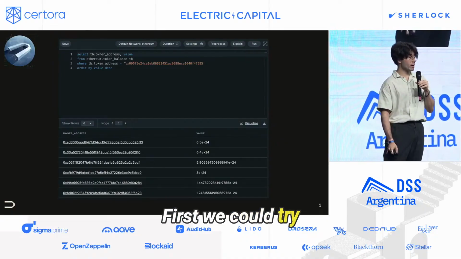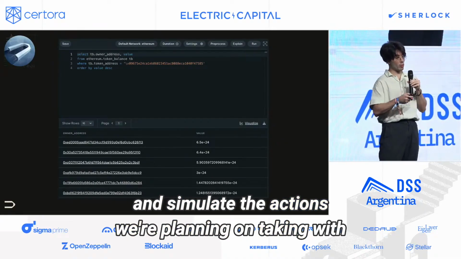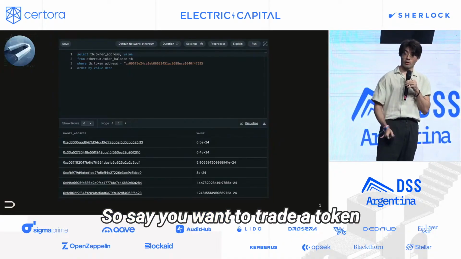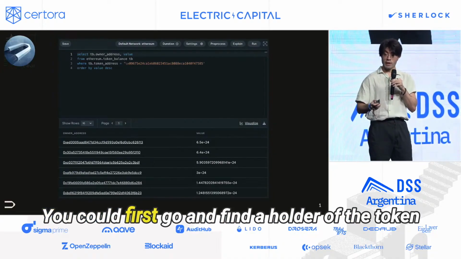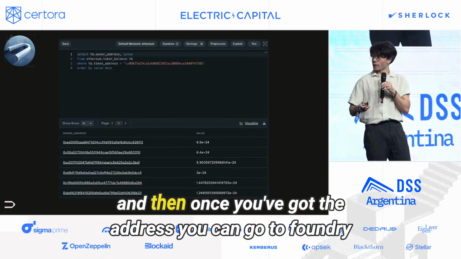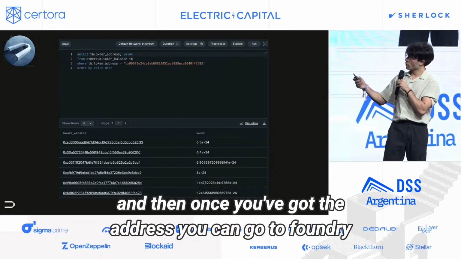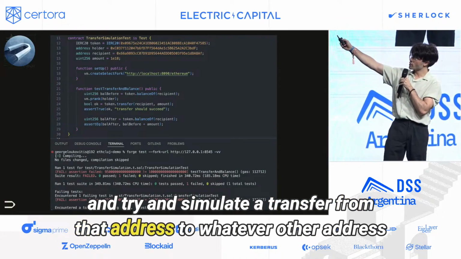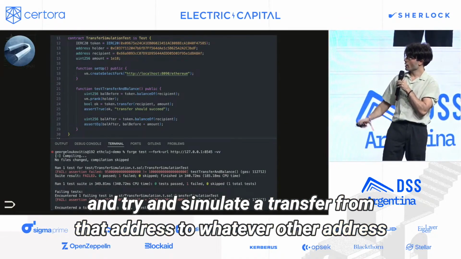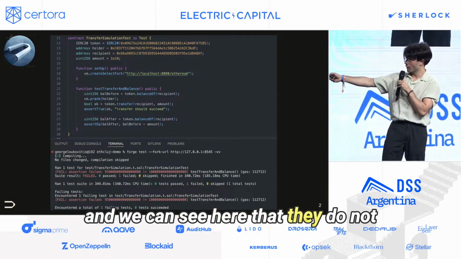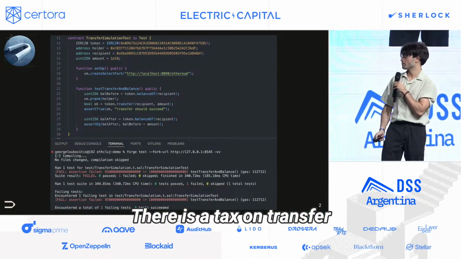First, we could try and simulate the actions we're planning on taking with regards to the token before actually performing them. So, say you're going to trade a token. You could first go and find the holder of the token. Here I'm using our own solution, DeFi Security Suite. And then, once you've got the address, you can go to Foundry and try and simulate the transfer from that address to whatever other address and check that the new balances match. And we can see here that they do not. There is a tax on transfer.